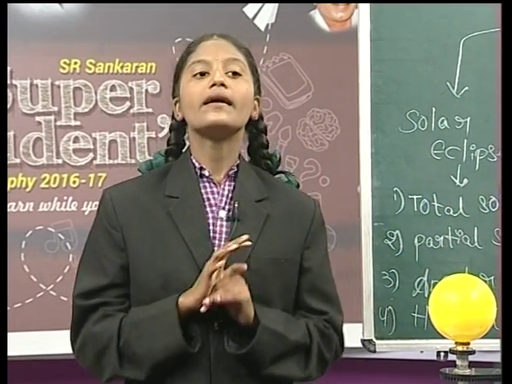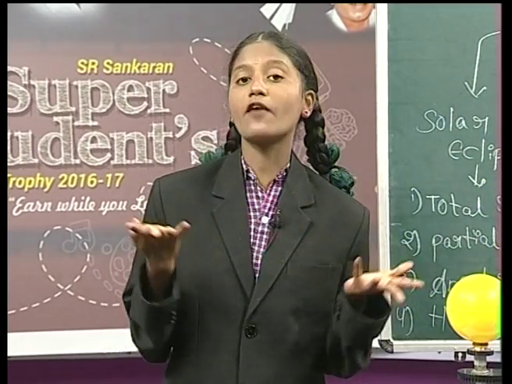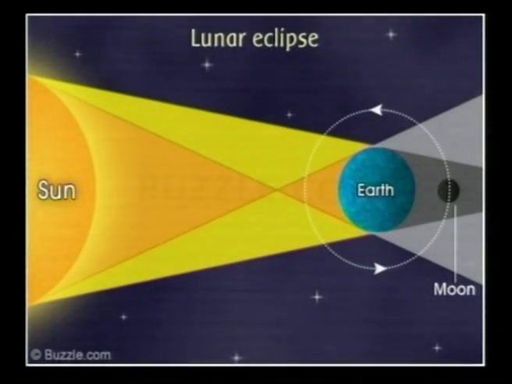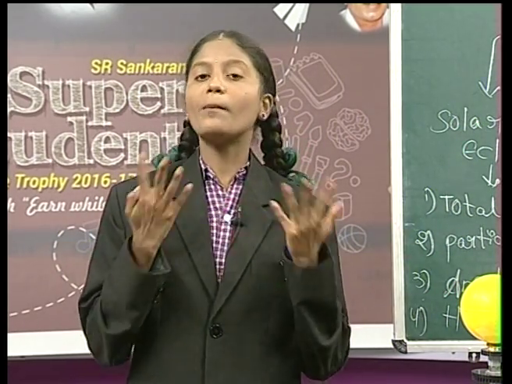Okay Sparrow, now let me explain to you about the types of lunar eclipse. So friends, let us see. Yes Sparrow, observe the picture. When the shadow of the earth falls on the moon, it occurs only on a full moon day. So this is called a lunar eclipse. Now, did you understand this? Okay. Now let us learn about the total lunar eclipse. Friends, I'll explain it briefly.